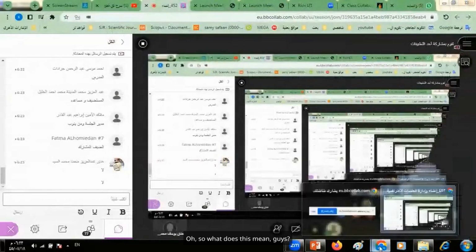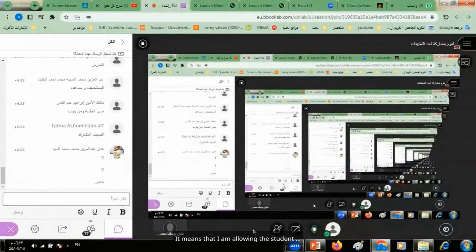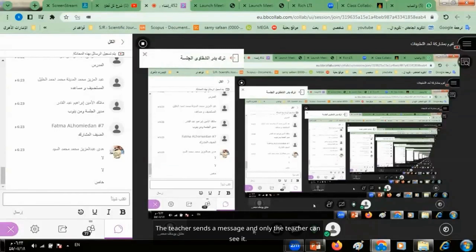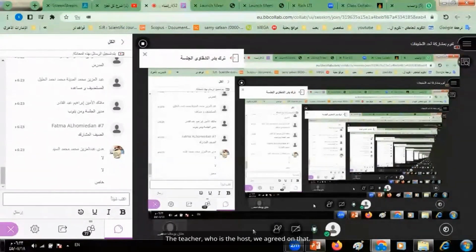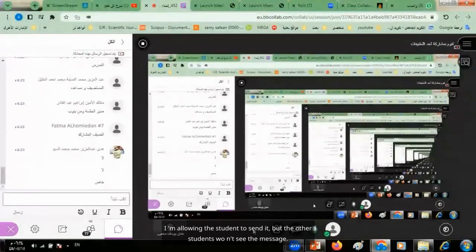So what does this mean, guys? It means that I am allowing the student to send a message to the teacher, and only the teacher can see it. The teacher, who is the host, we agreed on that. I'm allowing the student to send it, but the other students won't see the message. I'm the only one who can see it. Any student who sends a message, I'm the only one who sees it.